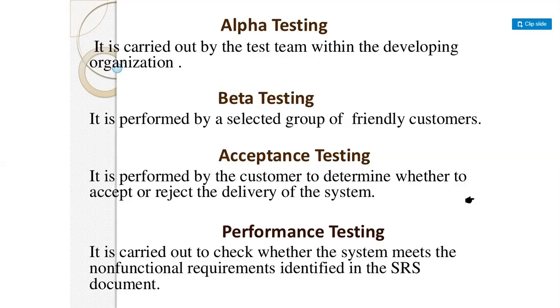Beta testing is performed by a selected group of friendly customers. That means while testing, we include our customers so that they give their feedback, and this testing is called beta testing. Acceptance testing is performed by the customer to determine whether to accept or reject the delivery of the system.